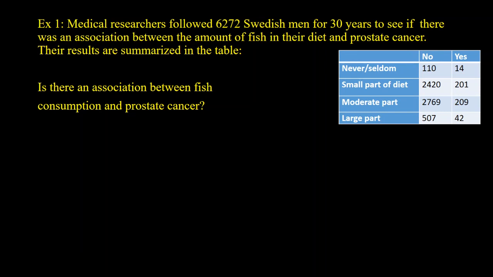It's difficult to tell from the table because there were different amounts of no and yeses, different amounts of people that had seldom than from a small part of a diet. So it's hard to see. We want to look at some breakdowns here, some percentages.